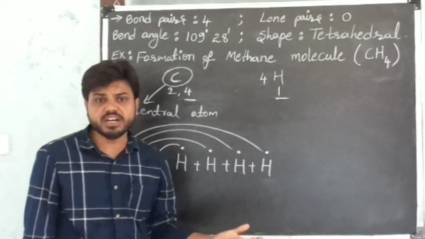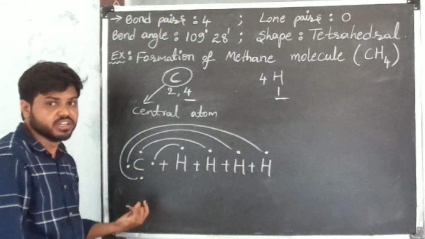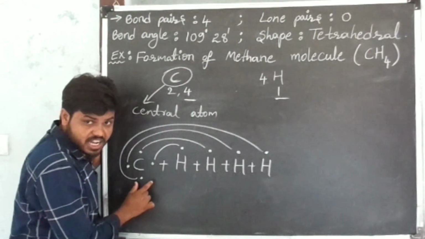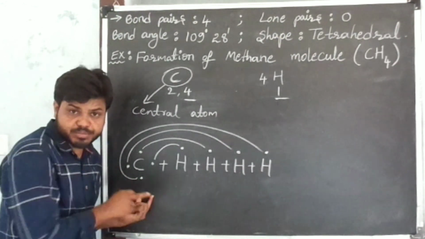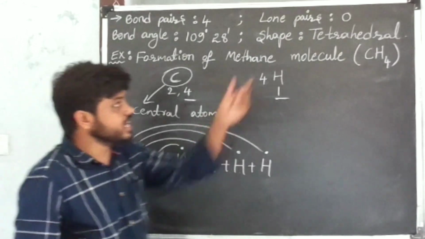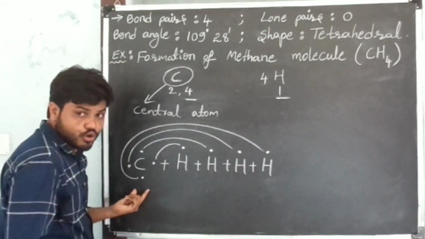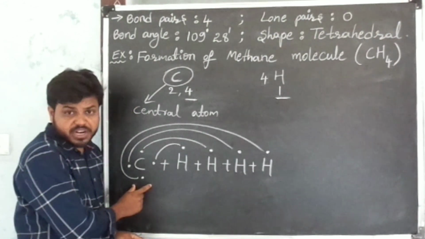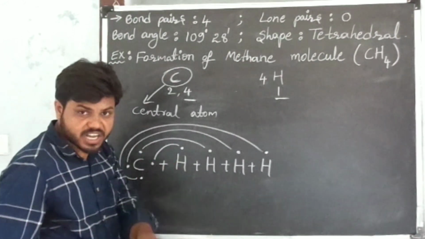Unbonded electrons means the electrons which are not participating in chemical reactions. Those are called unbonded electrons. Unbonded electrons are not present in the carbon atom. So we can say lone pair electrons are not present in the carbon atom. The carbon atom is the central atom. In these 4 bonded electrons, there are no lone pairs.